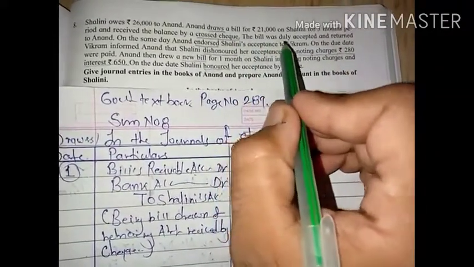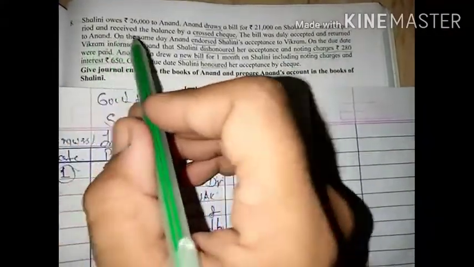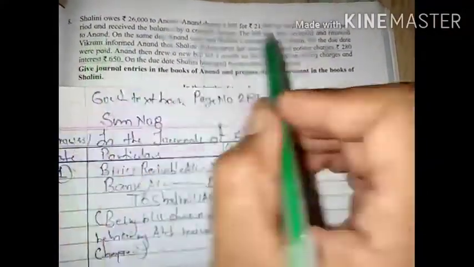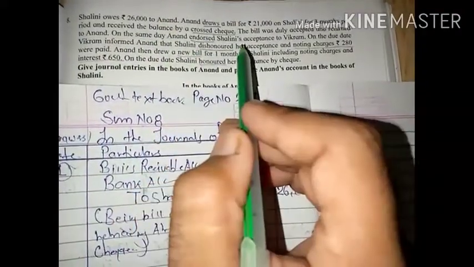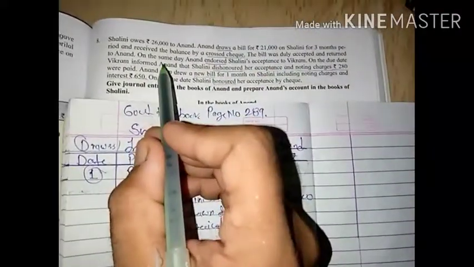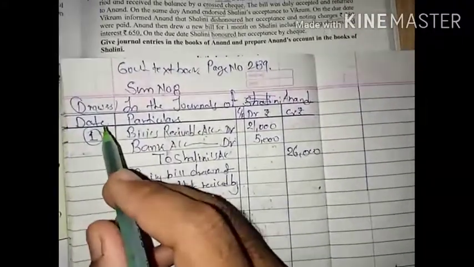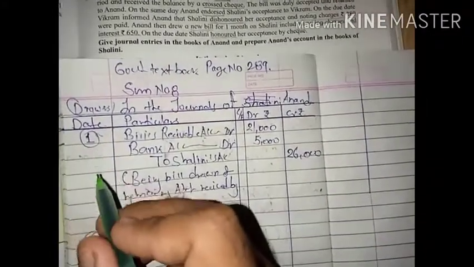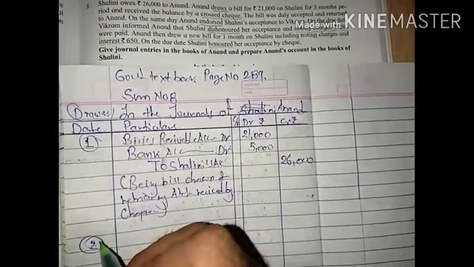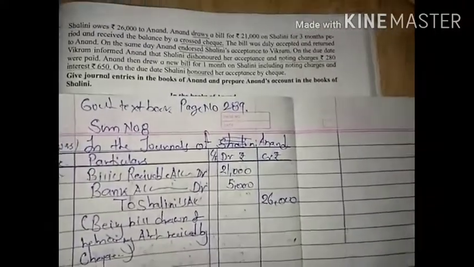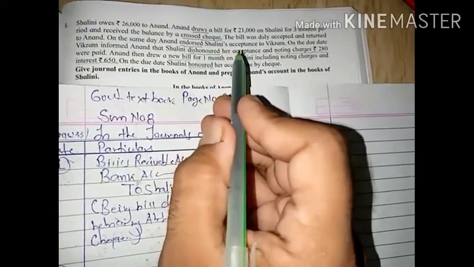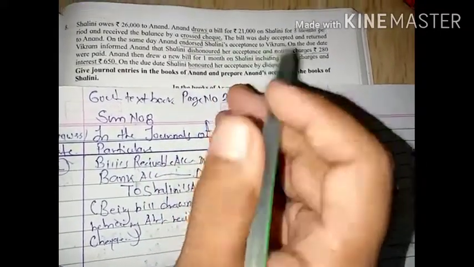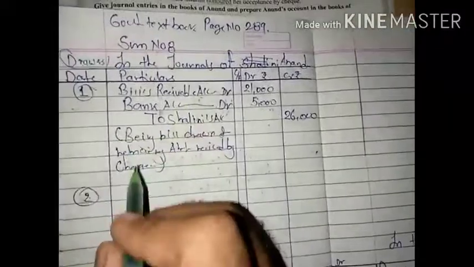The bill was duly accepted and returned to Anand. For this sentence there is no entry. On the same date, Anand endorsed Shalini's acceptance. On the same date, but there is no date. So instead of taking a date, we are taking numbers, that is 1, 2, the serial number for entries. So 2, on the same date what happened? Anand endorsed the bill with Shalini's acceptance to Vikram. The bill is given to Vikram.